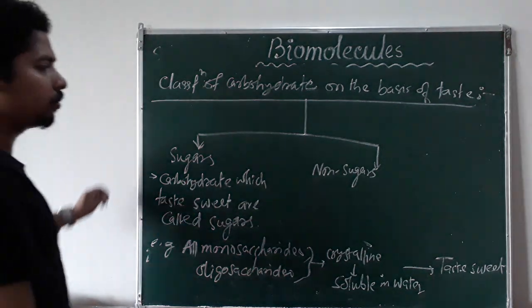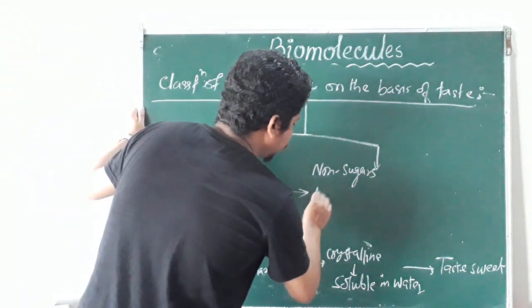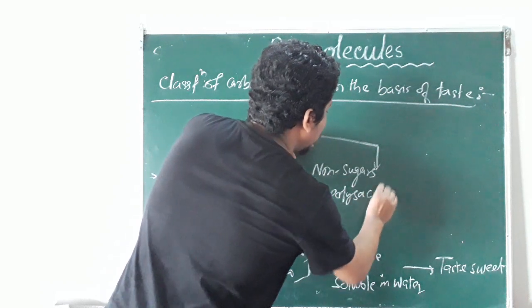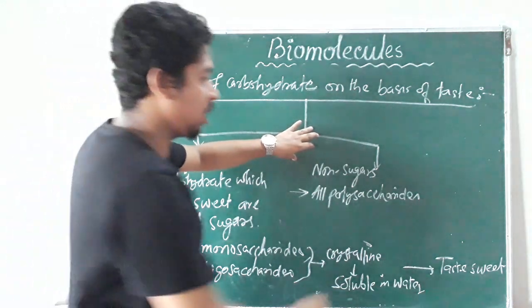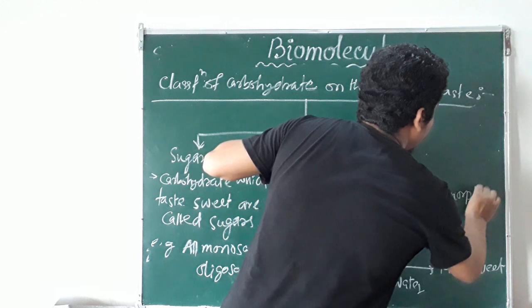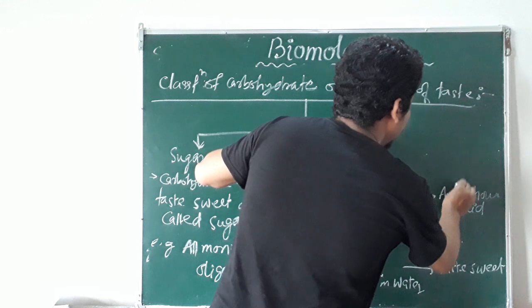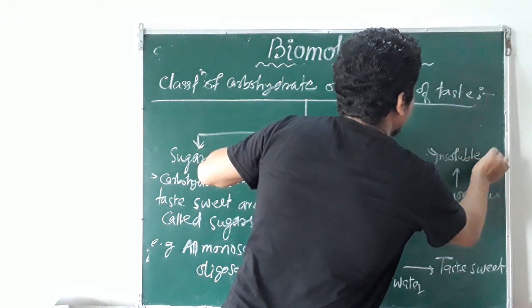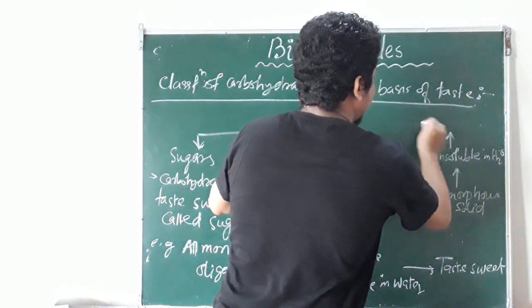Now what are non-sugars? All polysaccharides. They are amorphous solids, they are insoluble in water, and they are tasteless.